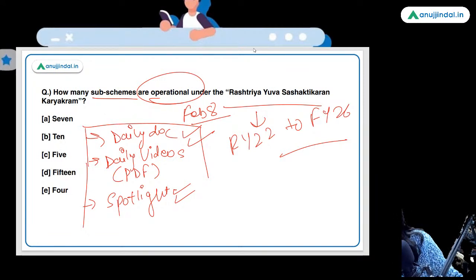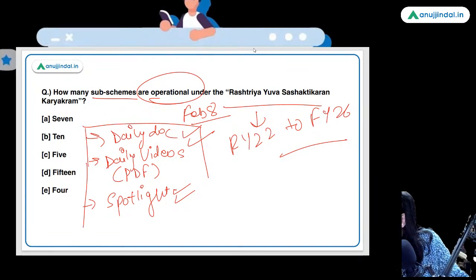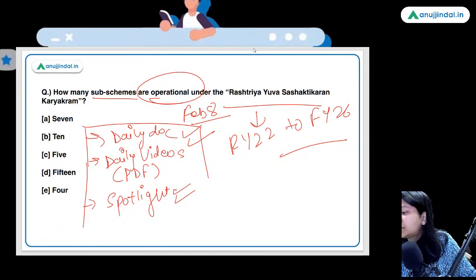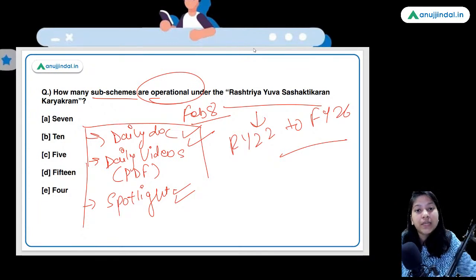Guys, PIB is also important, but that is for your phase 2. Now what happens is that you need to take a comprehensive and integrated approach for any examination. Phase 2 and phase 1 you prepare simultaneously.